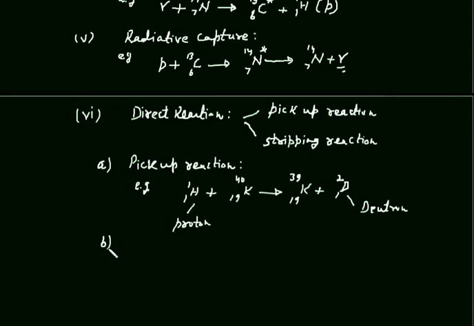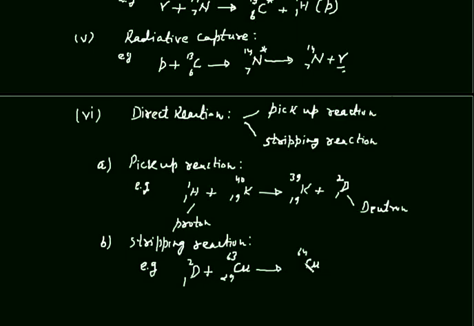Now I take the stripping reaction. Example of stripping reaction is a deuteron strikes the copper nuclei and as a result of this reaction we get. This stripping reaction is just reverse of pickup reaction.